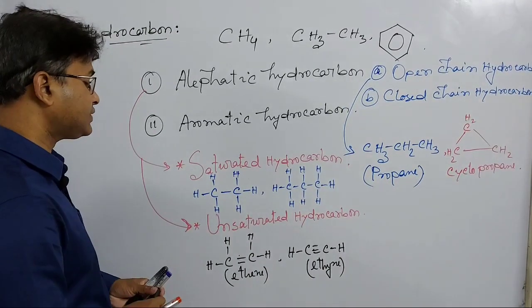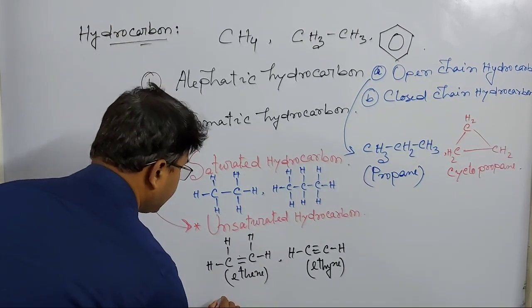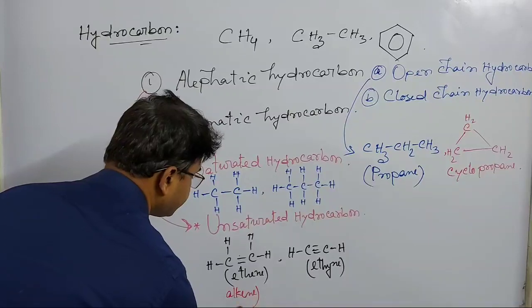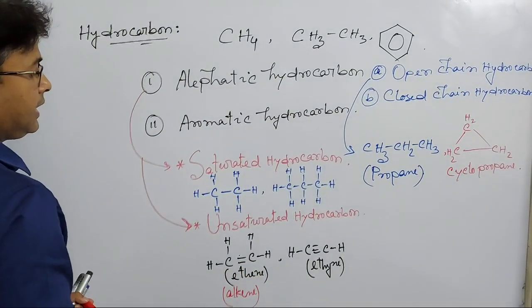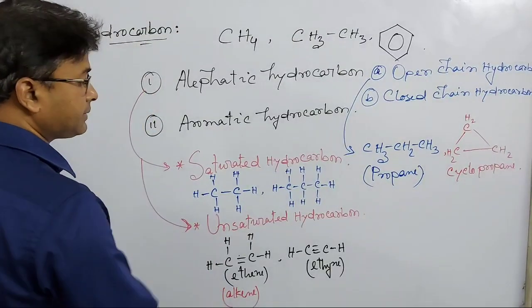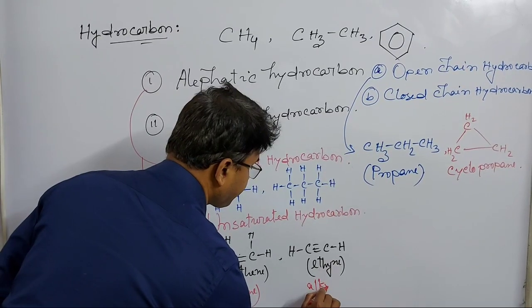So unsaturated hydrocarbon containing a carbon-carbon double bond is known as alkene, and unsaturated hydrocarbon containing a carbon-carbon triple bond is known as alkyne.